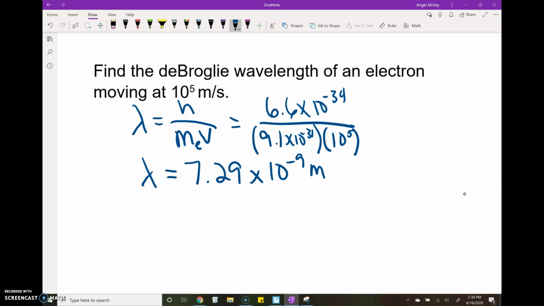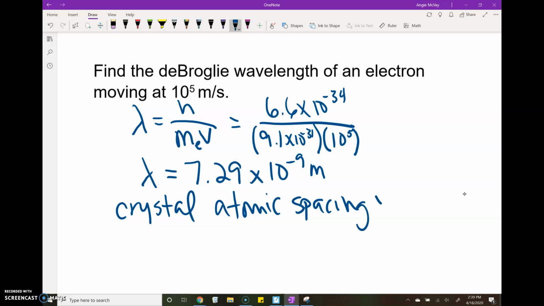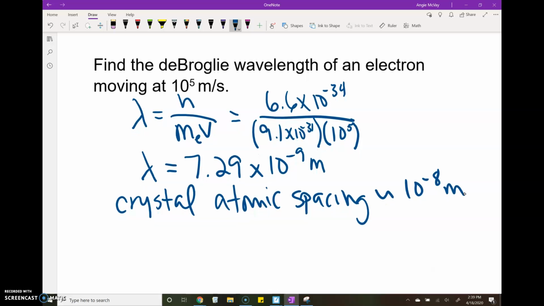So could we get it to diffract? What sort of object is there that has a spacing that's about that order of magnitude that we could shoot an electron at and maybe see an interference pattern, get some diffraction to happen? Well, it turns out a crystal has an atomic spacing of about 10 to the minus 8 meters. So that's what de Broglie tried, to see if we could actually see a visible diffraction pattern.